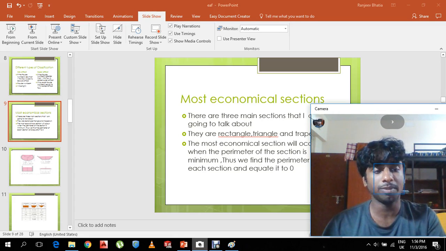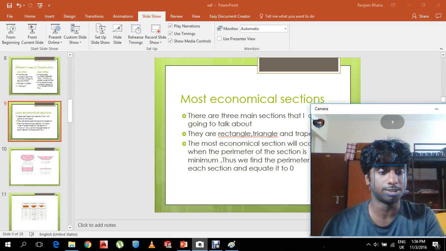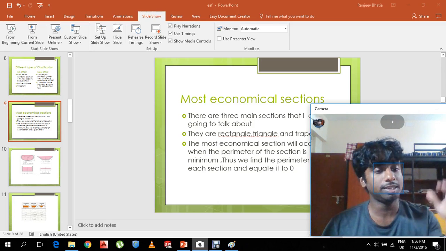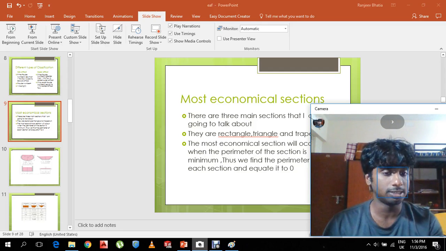Thus, we find the perimeter of each section and we equate its derivative to 0. Here we consider not the whole perimeter but only the wetted perimeter of the section. There are 3 types of shapes that are usually used: rectangle, triangle and trapezium. However, here we are only going to discuss the rectangle and the trapezium derivation.